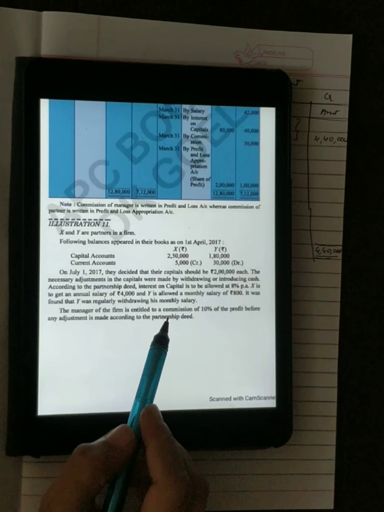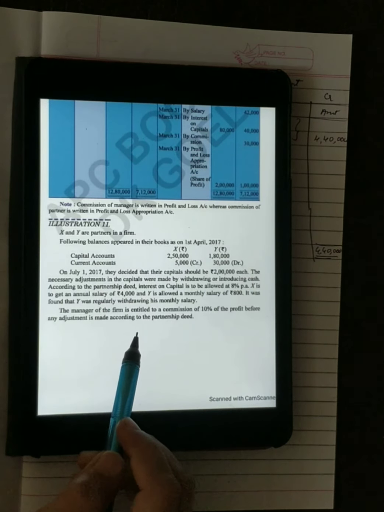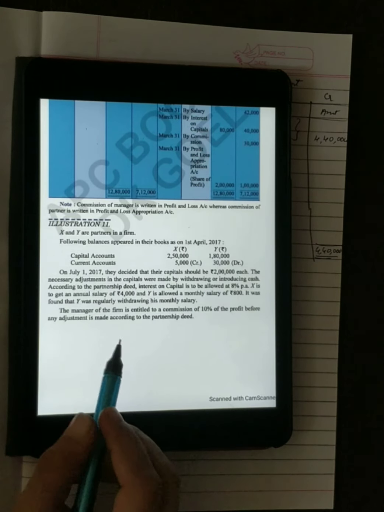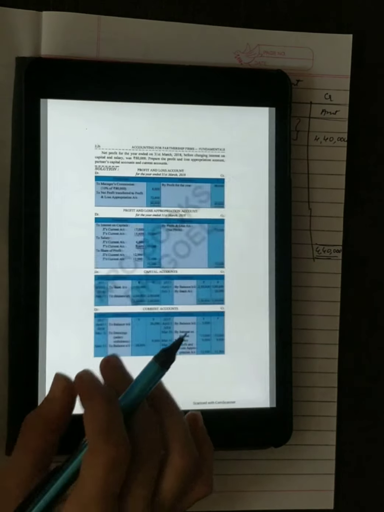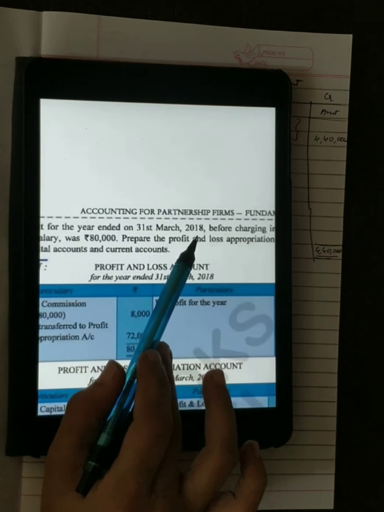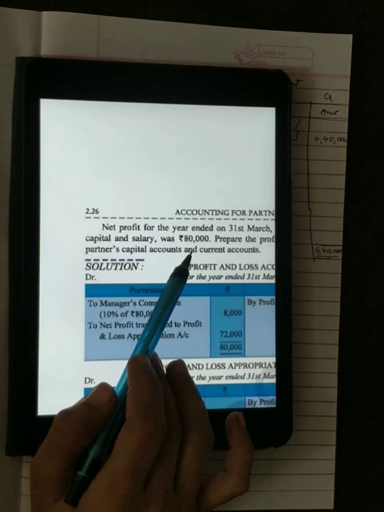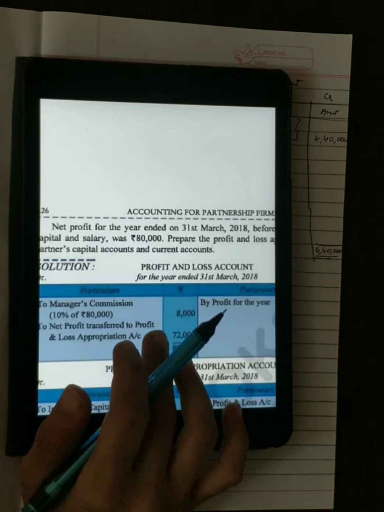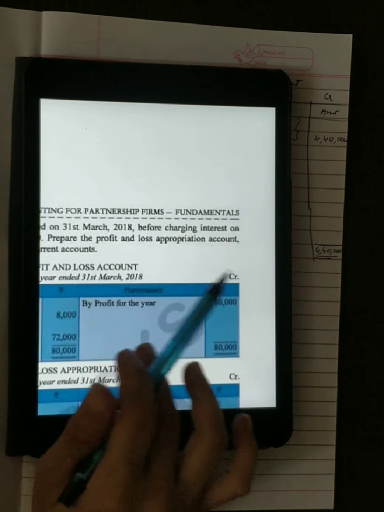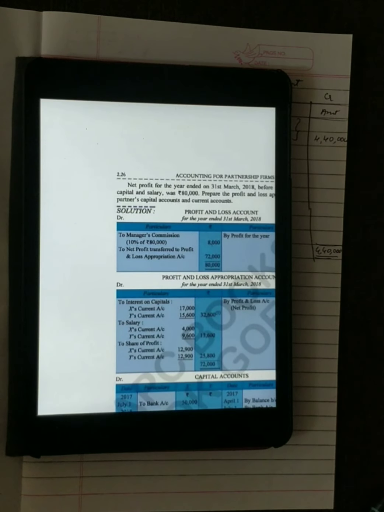The manager of the firm is entitled to a commission of 10% of the profit before any adjustment is made to the partnership deed. So they have given us manager's commission. So we need to prepare a profit and loss account. Net profit for the year ended on 31st March 2018 before charging interest on capital and salary was 80,000. So they have given us the net profit for the year. Prepare the profit and loss appropriation account, partners capital account and current account.